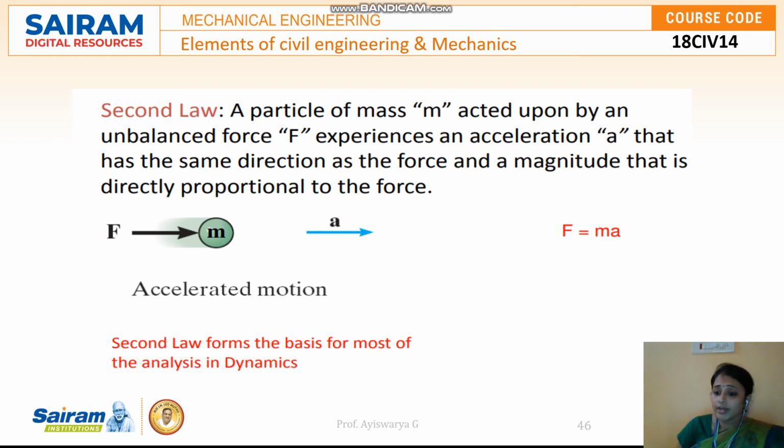Rate of change of momentum means mass times rate of change of velocity, that is, acceleration. So F is equal to ma. This fully comes under the dynamics part.